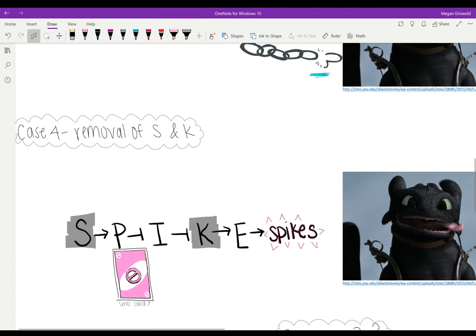In the fourth case, both S and K are removed, thus with the S gone, it cannot transcribe the P protein to inhibit I. Again, think of an Uno skip card, in this case because we skip straight to I. I would then inhibit K, but since K is missing, it cannot transcribe E anyway. Thus, the developmental gene of spikes is not transcribed and that dragon will not have spikes.